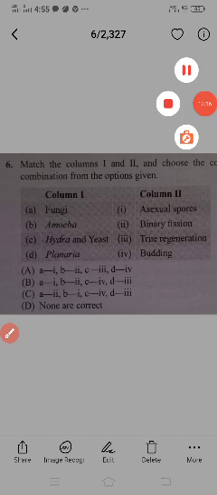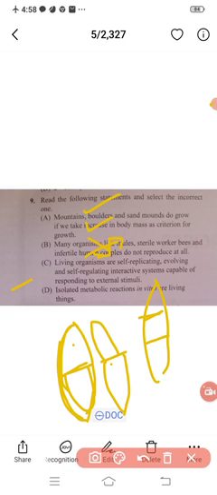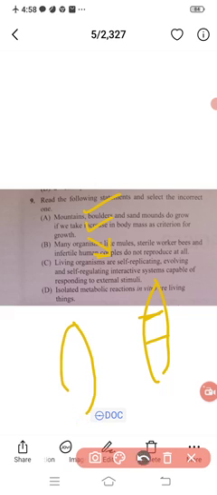Yes, we will choose another question. Read the following statements and select the incorrect one. So we should observe here the incorrect statement we have to choose.